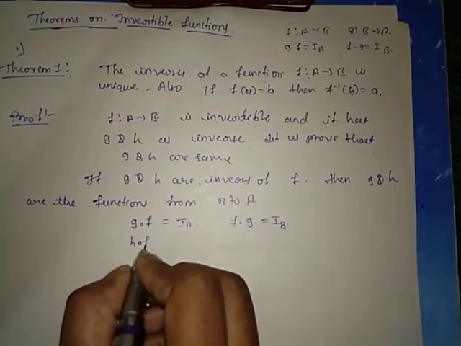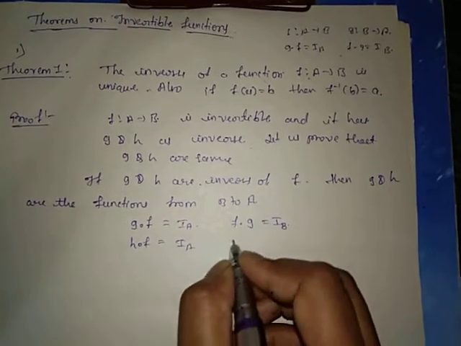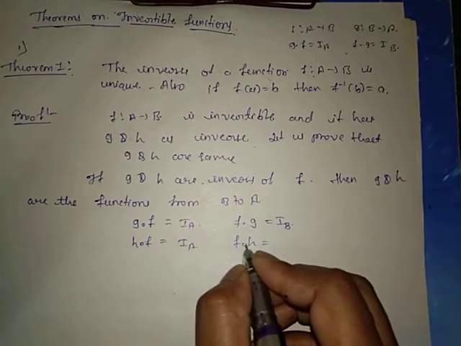Similarly, h dot f equals I_A, f dot h equals I_B.